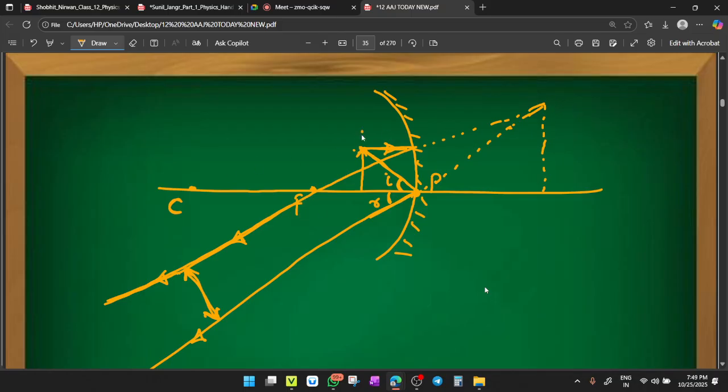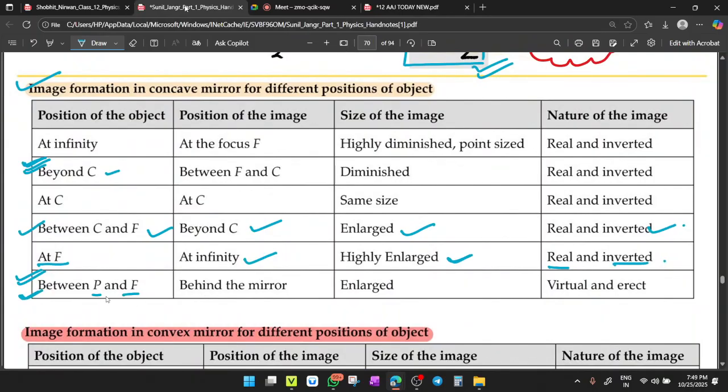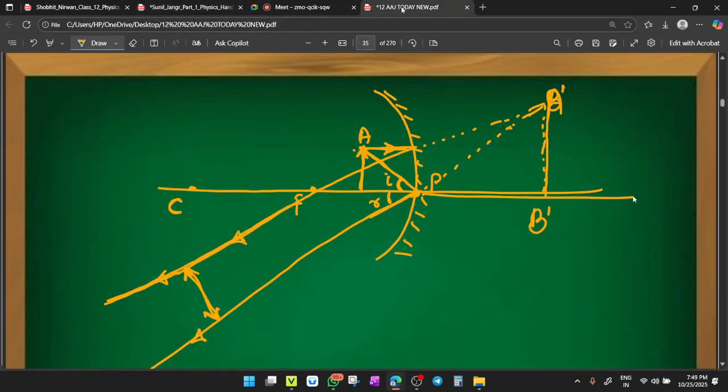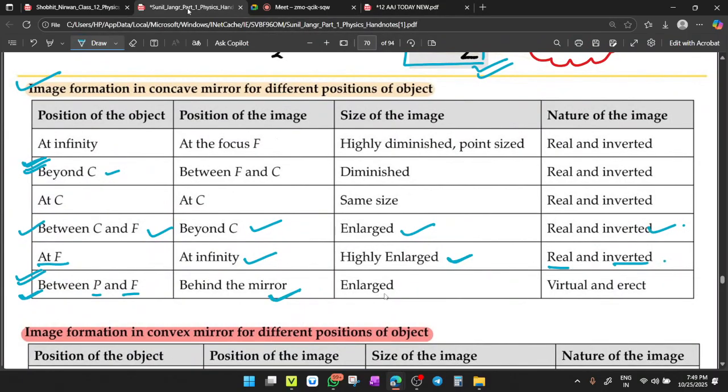So if this point is A, the pointed one is called A dash and this is B dash. Clear? So the image here is virtual and erect, and its size is bigger than your object, a magnified image. Clear? So when the object is between P and F, your image is formed behind the mirror. Yes, this region is behind the mirror. Your image will be enlarged, virtual and erect. Clear? Got it?